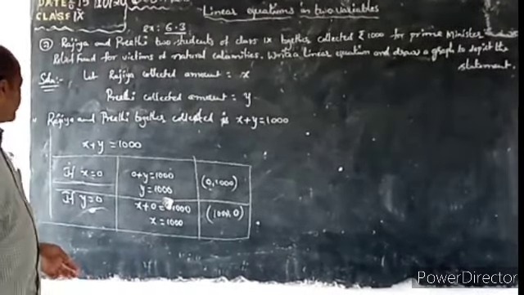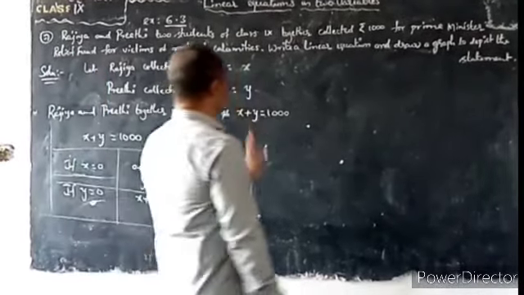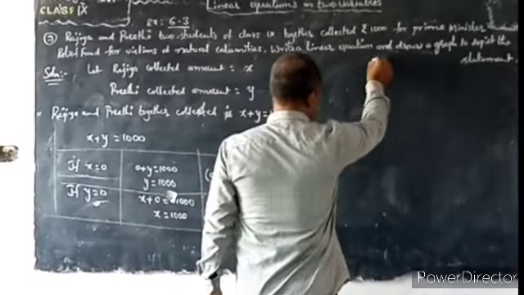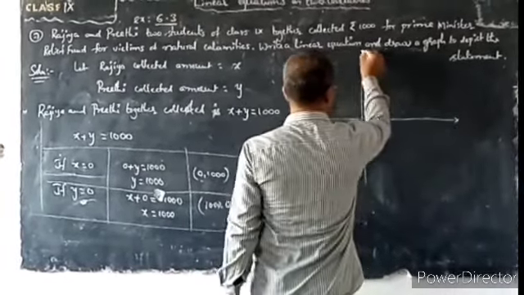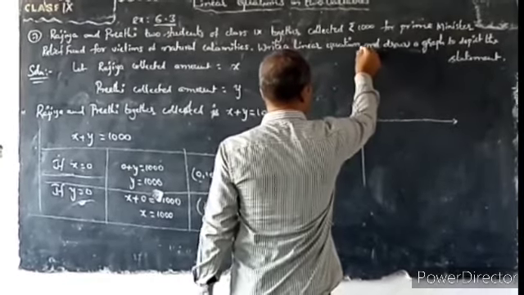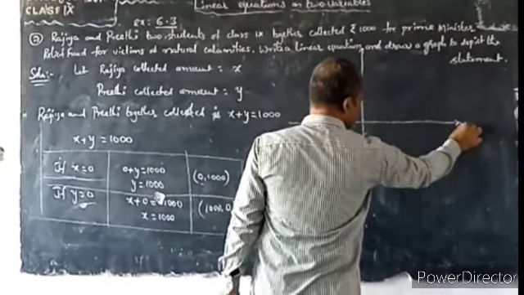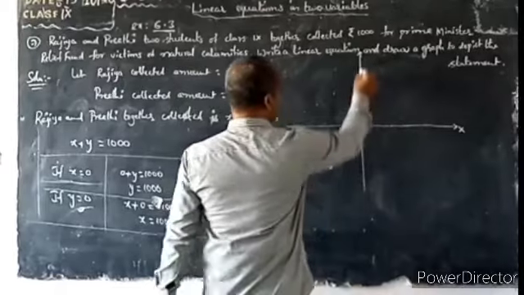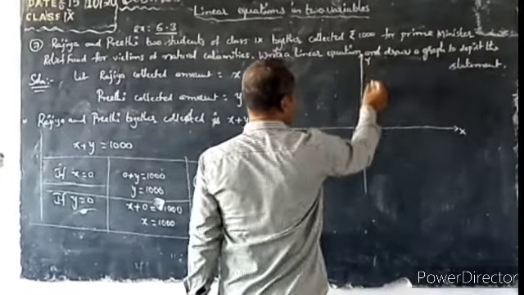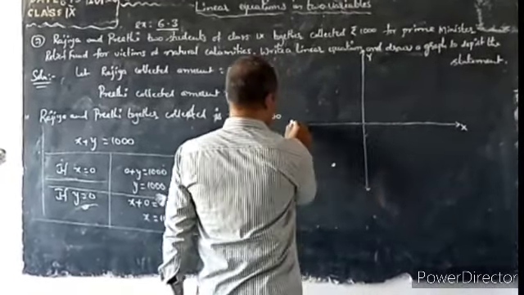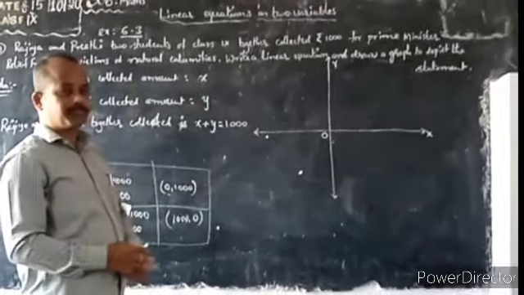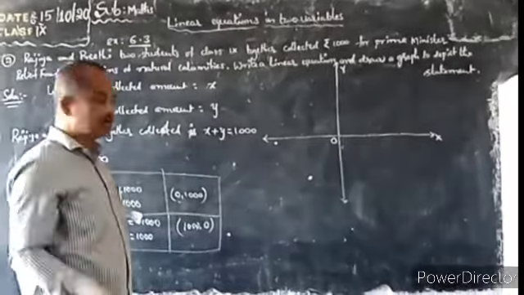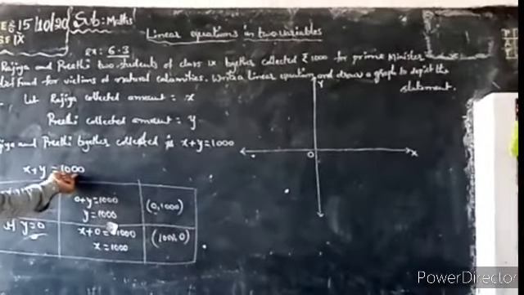Now next, take a graph sheet and draw two perpendicular lines. The horizontal line is denoted by x and the vertical line is denoted by y. Where they intersect in the middle is the origin. Generally we take 1, 2, 3, but here we have large numbers.